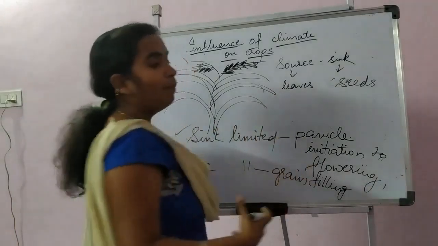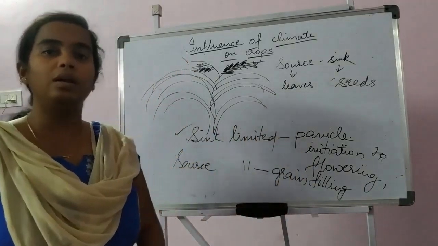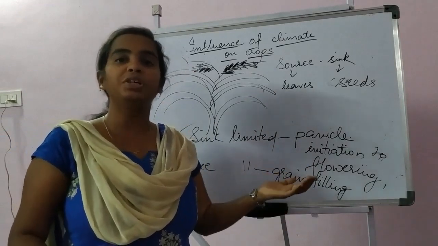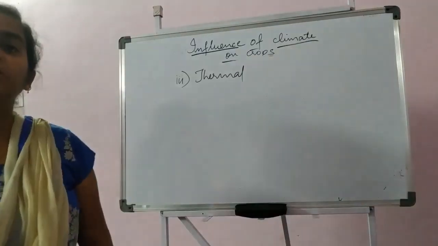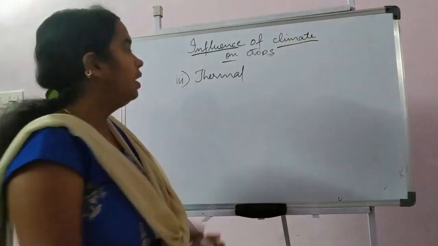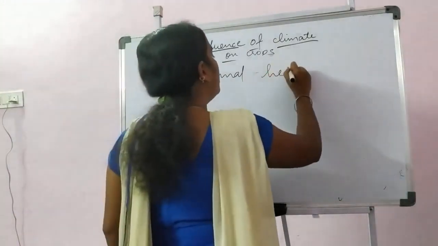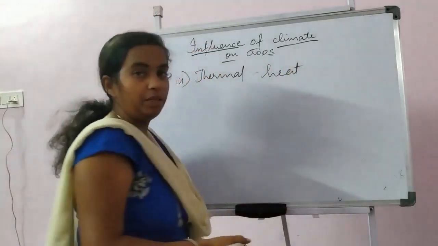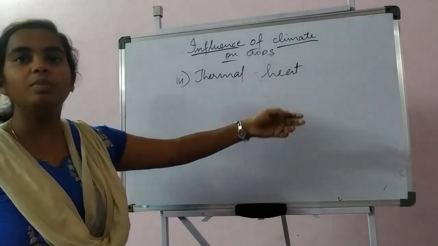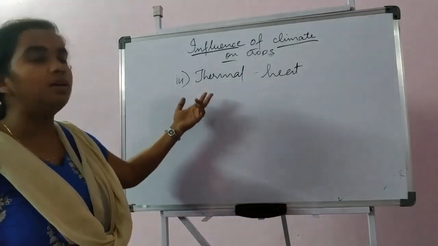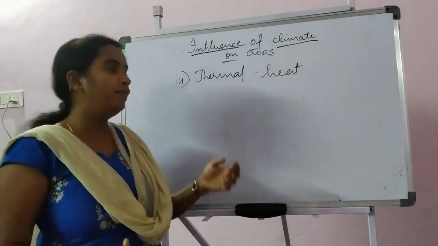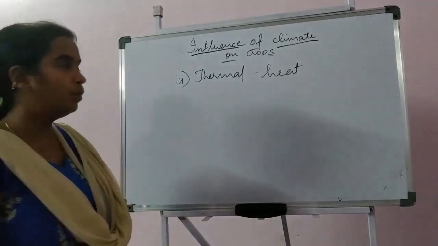And as we apply irrigation or an abundant amount of water, the utilization of solar radiation will be enhanced. And the third effect of solar radiation is the thermal effect. Thermal means we talk about heat or temperature. Temperature is nothing but the intensity of the heat. So under the thermal effect, how will the temperature affect plant processes?